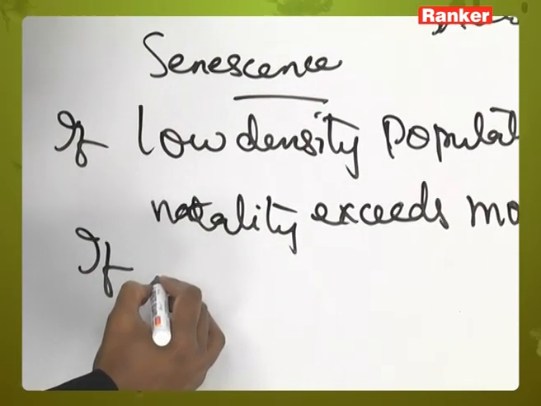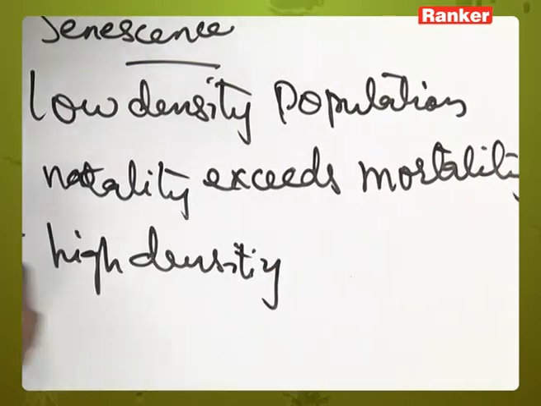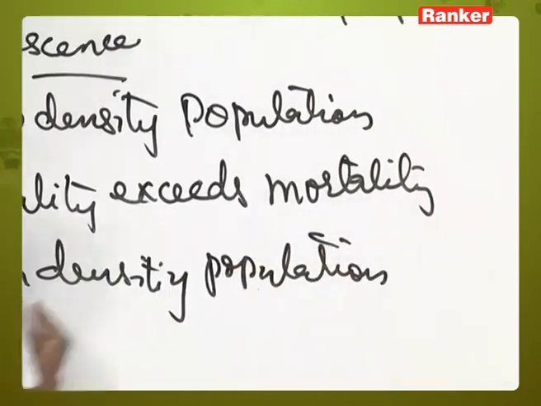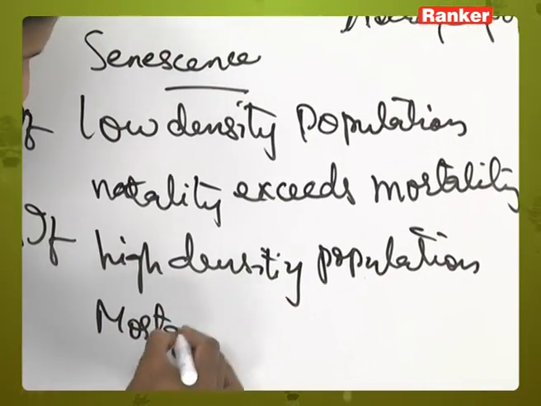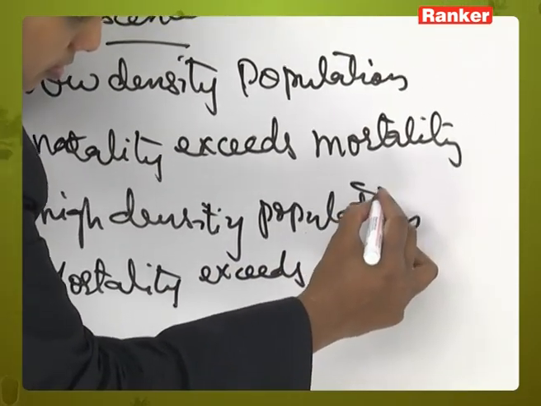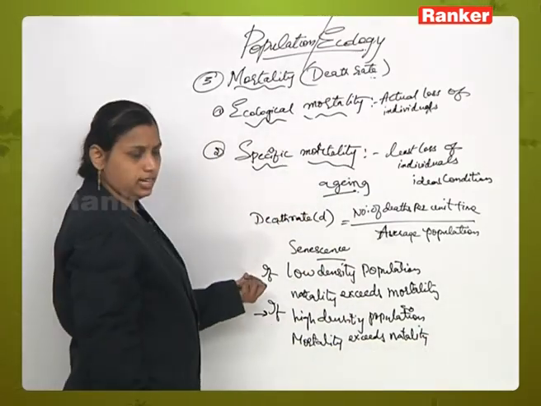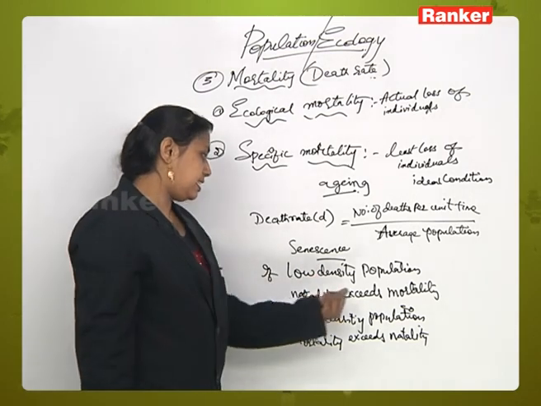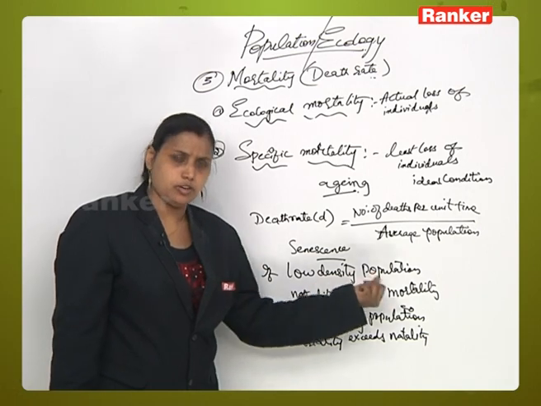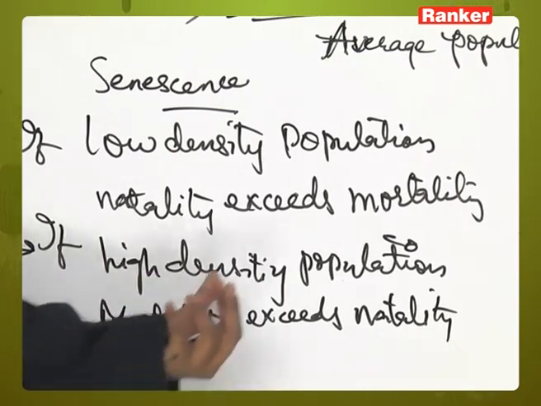If it is a high population density, we can say that mortality exceeds natality, right. There are two criteria here. Natality exceeds the mortality if the population density is low. Next, the mortality may exceed the natality when there is a high density population occurring.